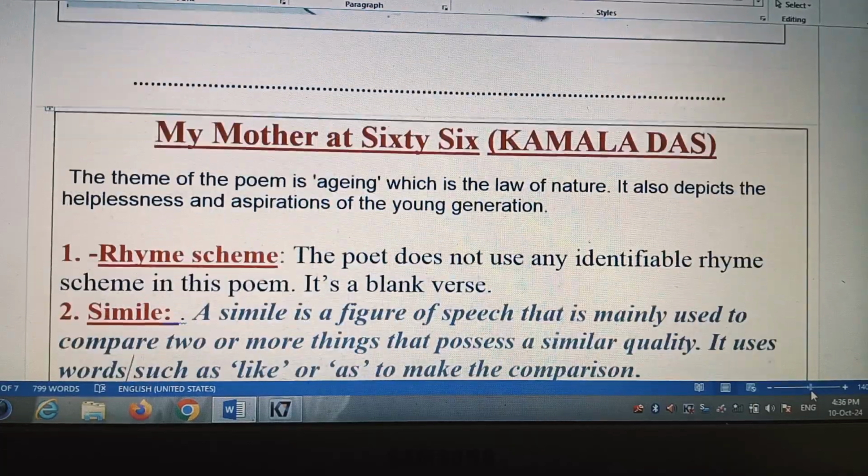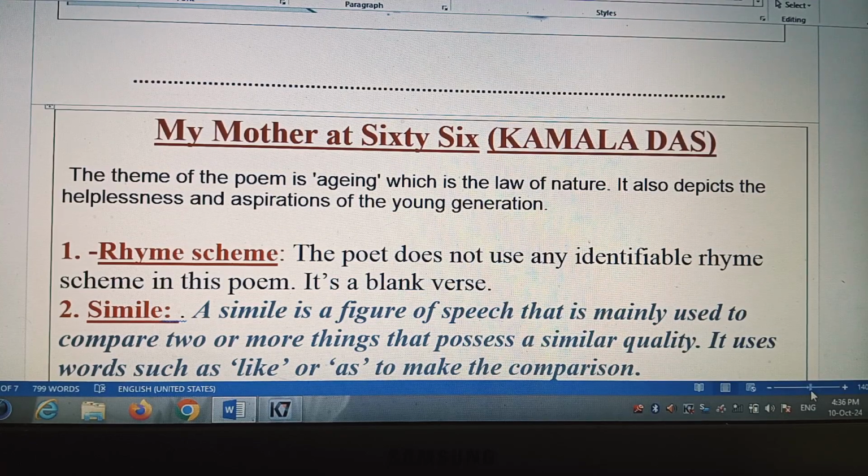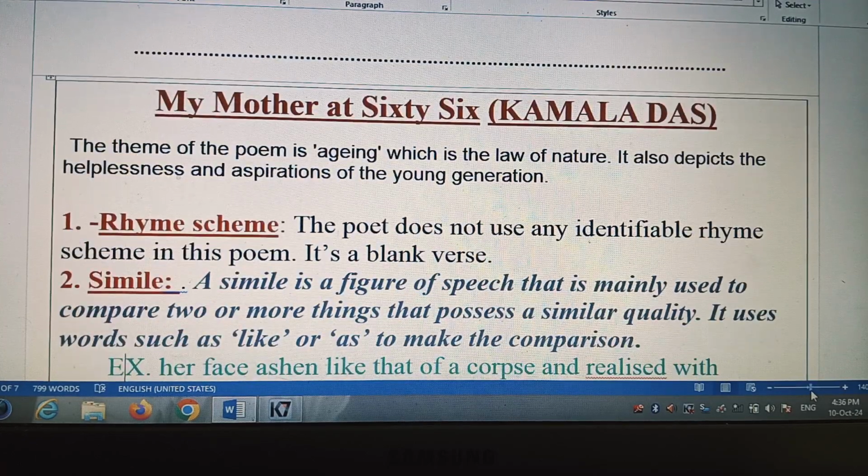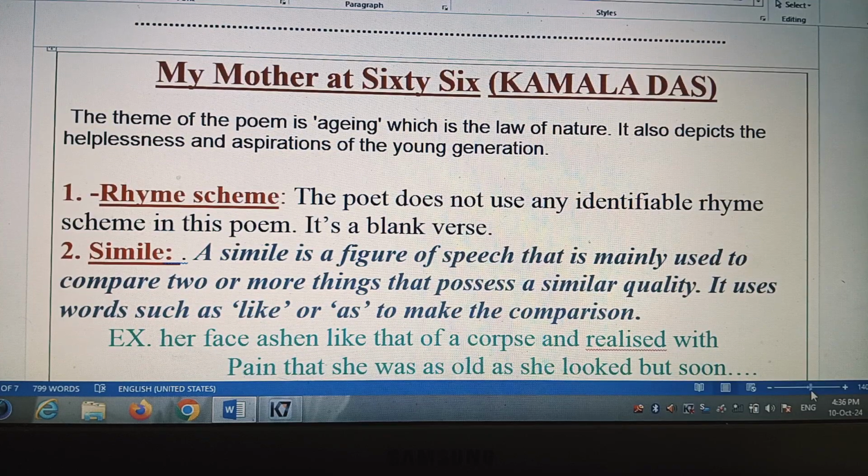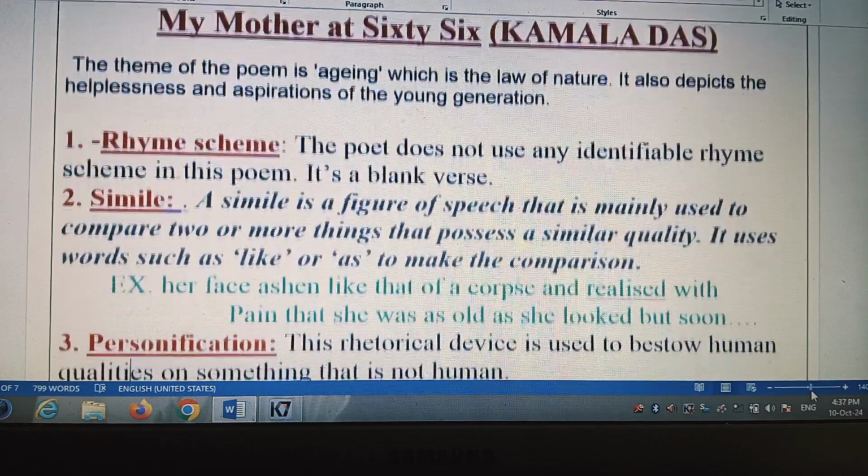And the first poem in your book Flamingo is My Mother at 66, composed by Kamala Das. The theme of the poem is aging, which is the law of nature. It also depicts the helplessness and aspirations of the young generation.